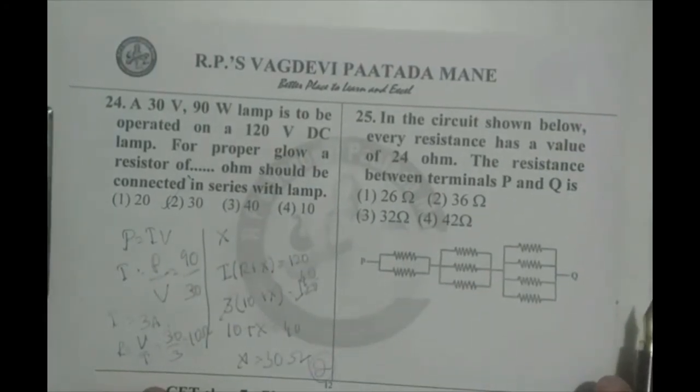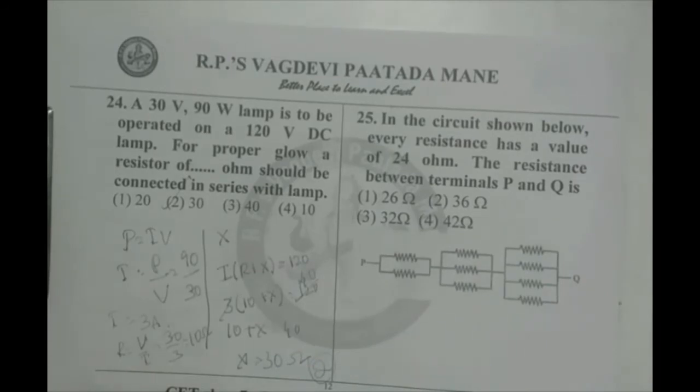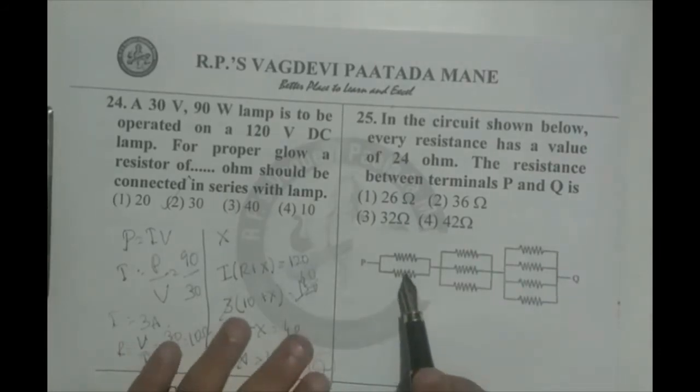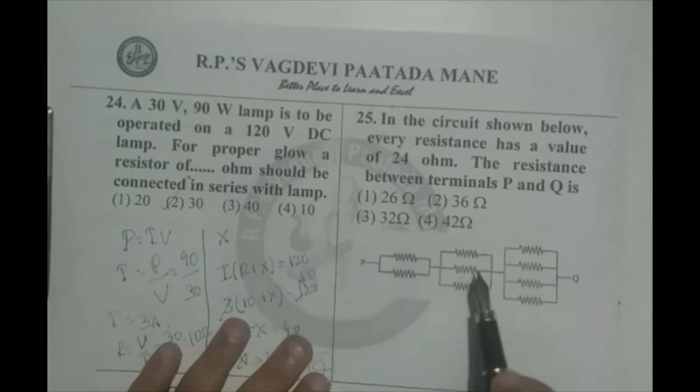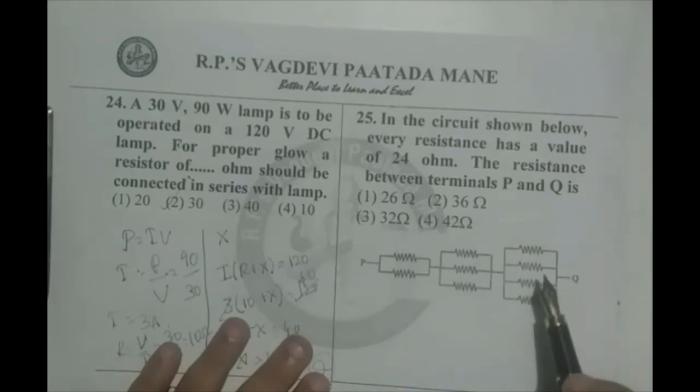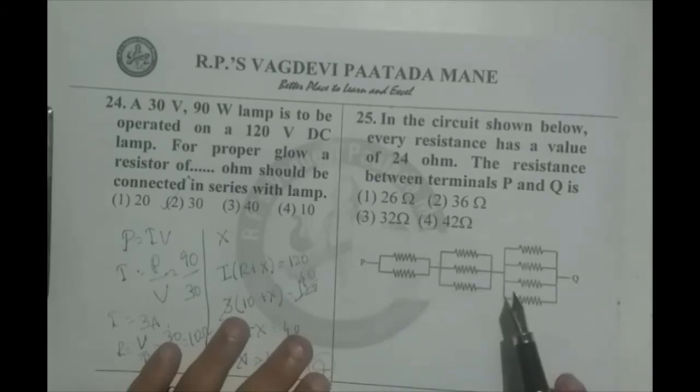25th question. In the circuit shown below, every resistance has 24 ohms. The resistance between terminals P and Q: observe here, in the first group, 2 of these resistances are in parallel. In the second group, 3 of them are in parallel. In the third group, 4 of them are in parallel, but all the groups are in series. And here, all the resistances are identical.